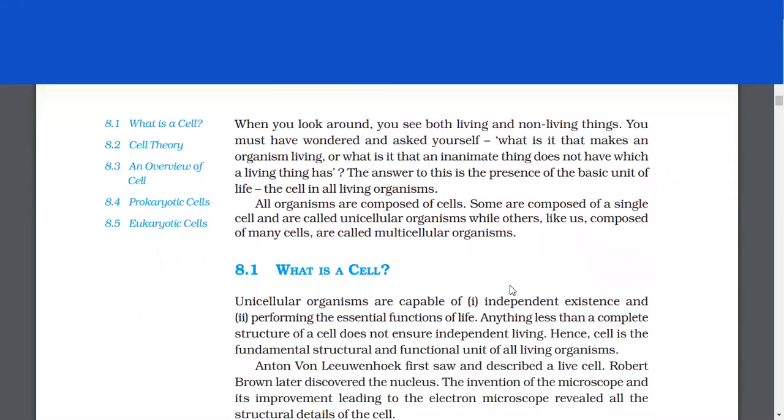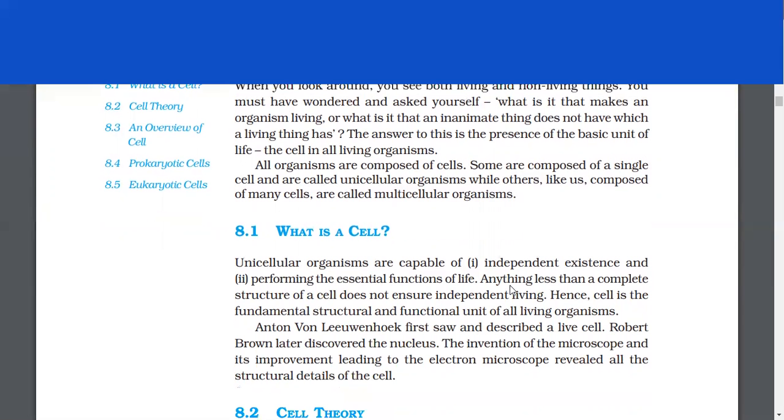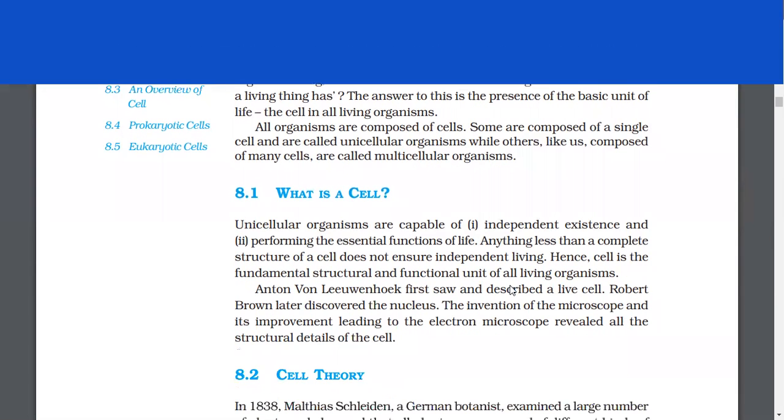The answer to this is the presence of the basic unit of life, the cell, in all living organisms. All organisms are composed of cells. Some are composed of a single cell and are called unicellular organisms, while others, like us, composed of many cells are called multicellular organisms. What is a cell?